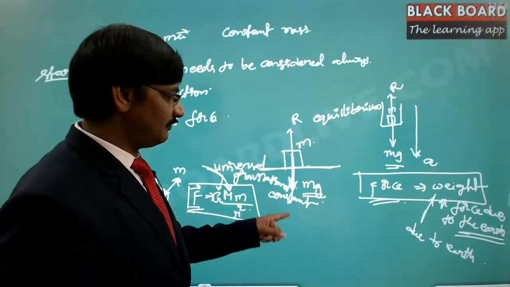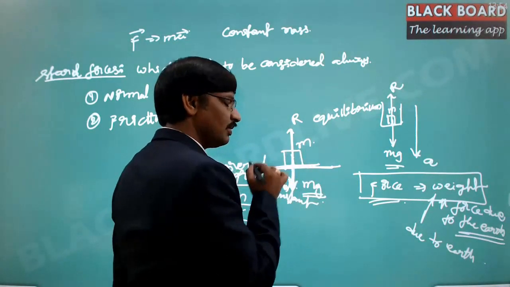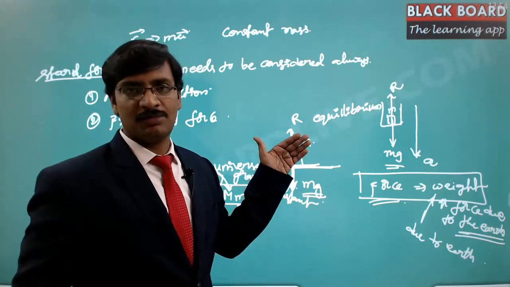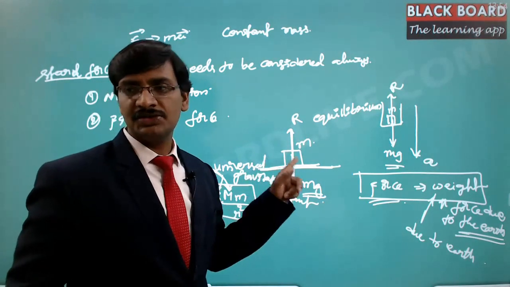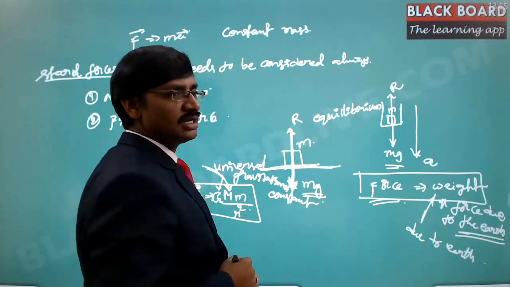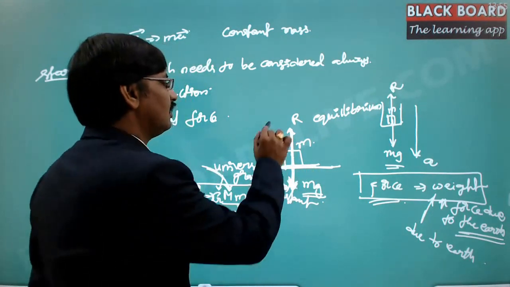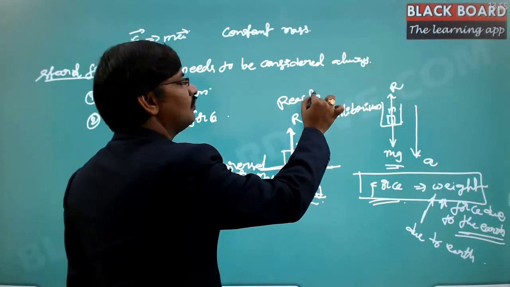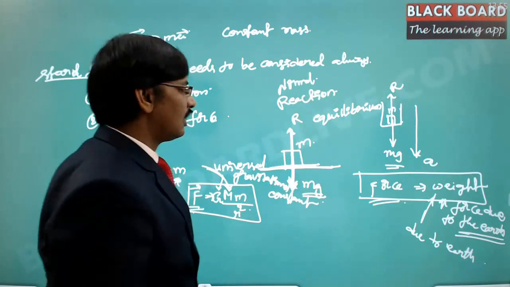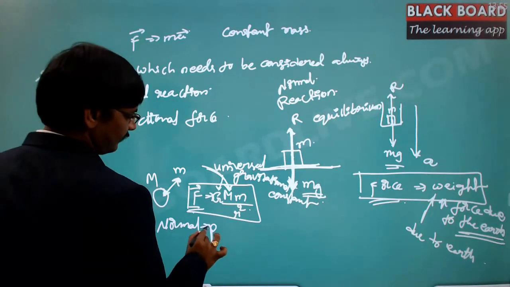So if there is a weight acting, there will be a counter force applied by this table on this block. This block is applying force on the table, and this table is applying force on the block, and both are equal. Hence, the block is staying here. So the mg, which is the weight, is exactly equal to the reaction, which is nothing but the counter action by this table on the block. This is what is called the reaction. Now this reaction is always termed the normal reaction. Why we call this the normal reaction is, normal meaning perpendicular.